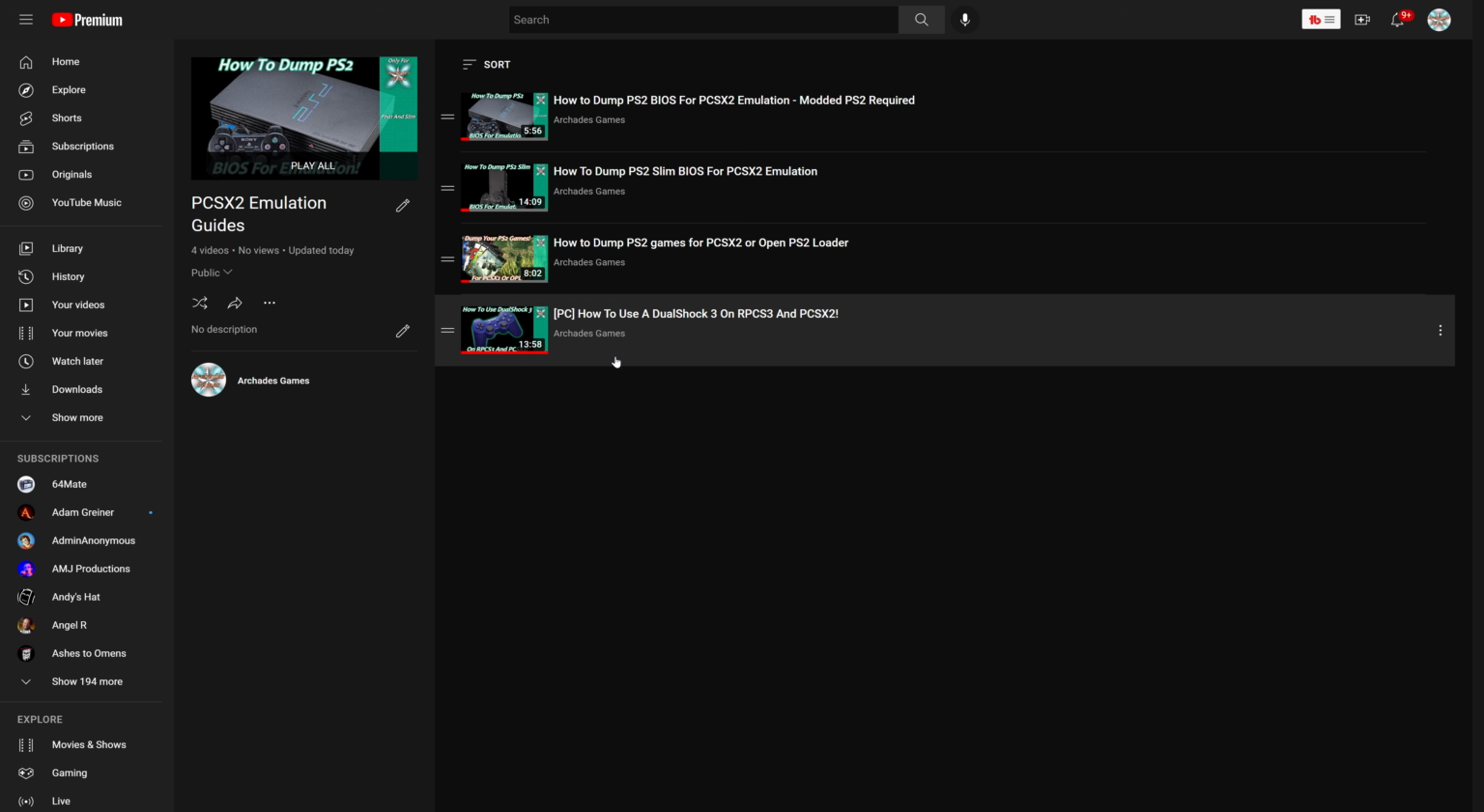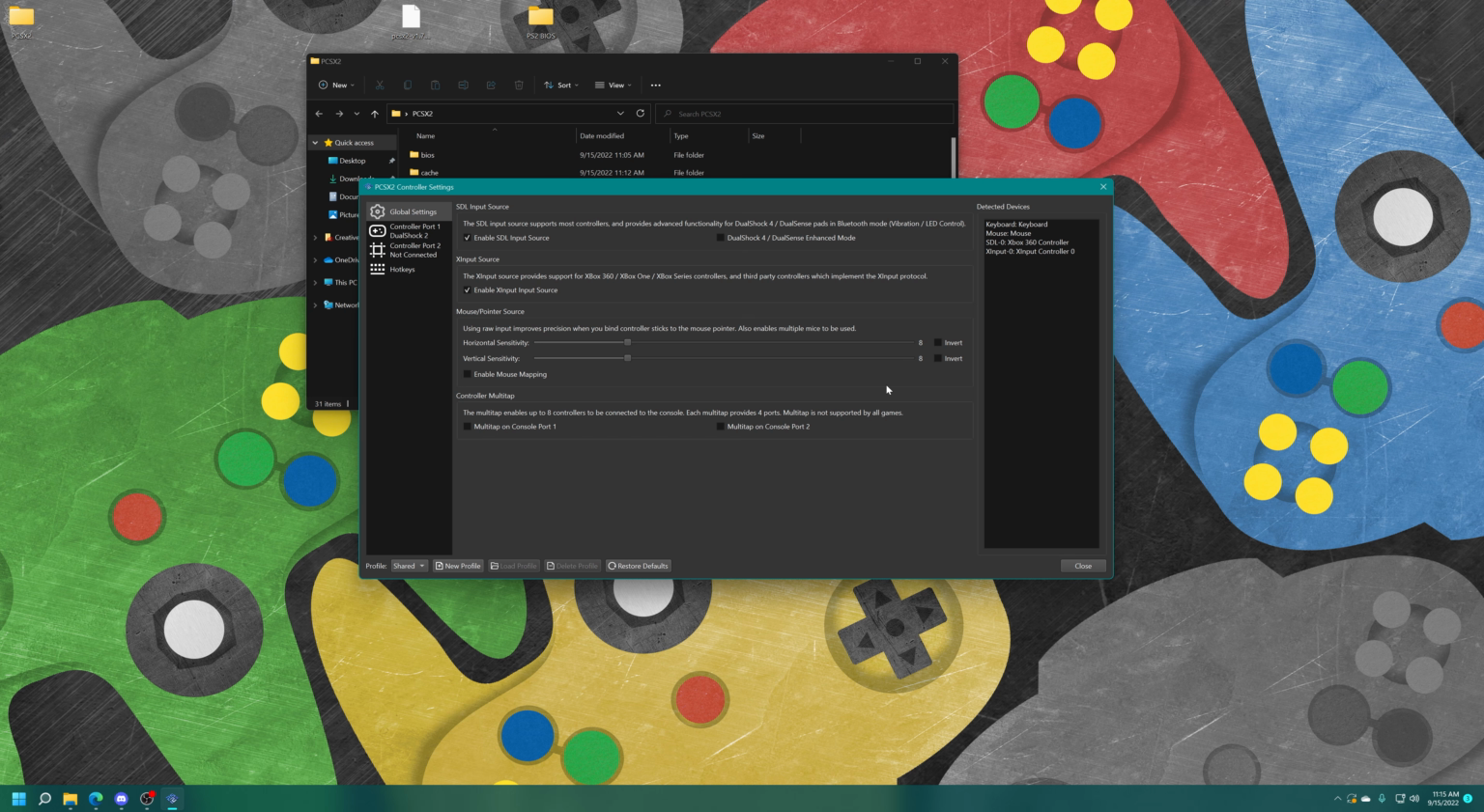So once again, I do have a video on the channel on how to set up a DualShock 3 for PCSX2 use, so if you are interested in using a DualShock 3 getting the full pressure sensitivity buttons, I do have this expanded guide on controller setup for that specific use case. But for basic setup, we're just going to use standard X input here.